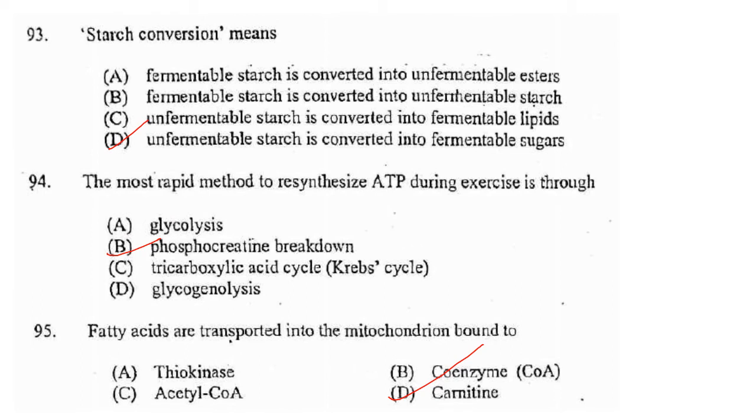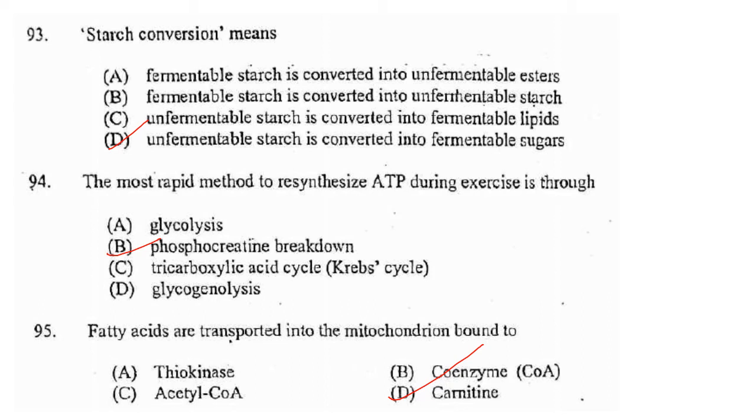Starch conversion means first starch has to be broken down into sugar. The sugar then has to be broken down into simple sugars to allow yeast to react with these sugars during the process called fermentation. So the answer is option D. Unfermentable starch is converted into fermentable sugars. So that is starch conversion. Answer is D.